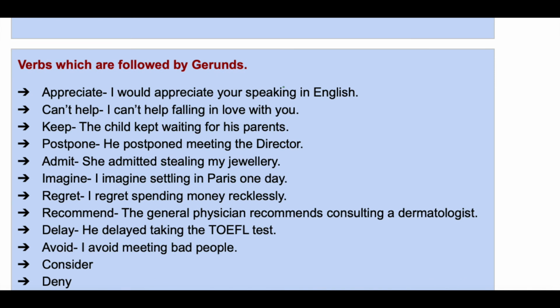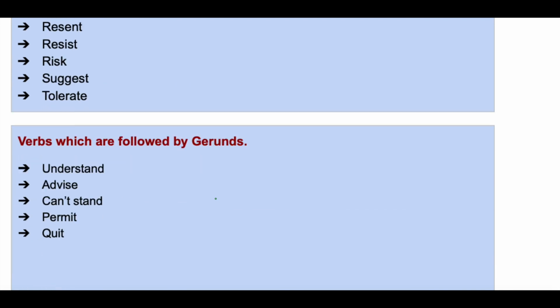Let's take an example. He postponed meeting the director. So postponed will take a gerund, and that's why meeting has been used. She admitted stealing my jewelry. Admitted will be followed by a gerund, so here stealing has been used.